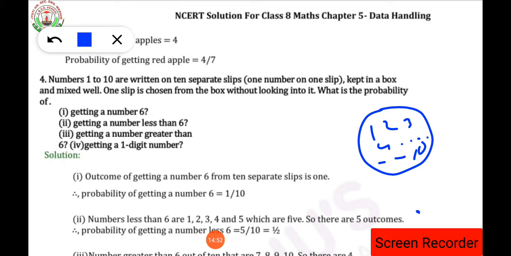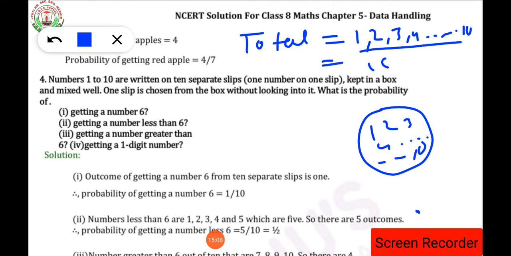Okay, so what is the total number of numbers? 10 numbers are there. How 10 numbers? Because 1, 2, 3, 4, up to how many numbers are there? 10. So counting this, 10 numbers will be there. So the total number of slips will be 10.